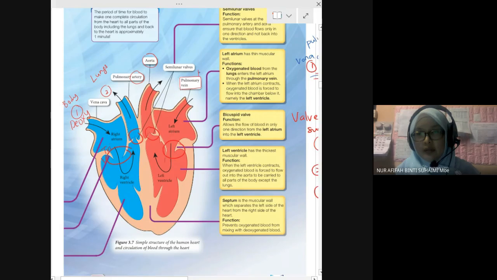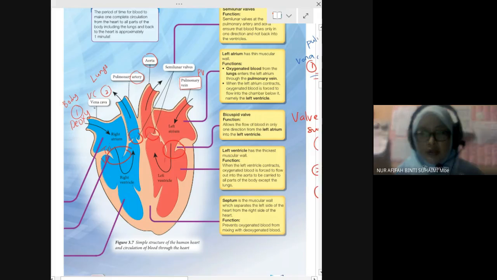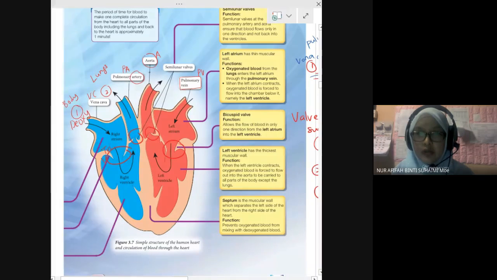VC and PV. V for vein. So yang bahagian bawah, kiri kanan, vein. Bahagian atas, we have artery, either pulmonary artery or aorta. Boleh ingat tak? PA and A, aorta. So both at the top is artery, because you need to pump to the lung and one more to pump to the whole part of the body. So artery.